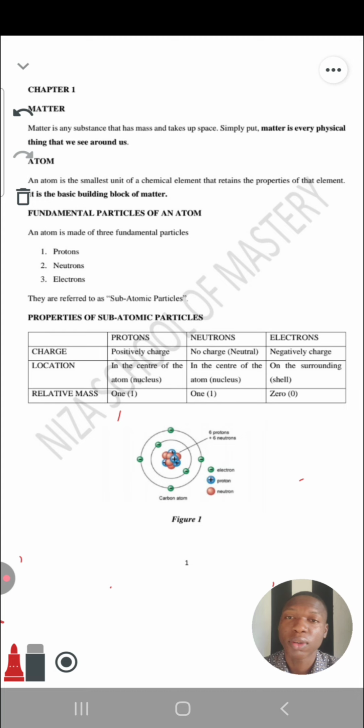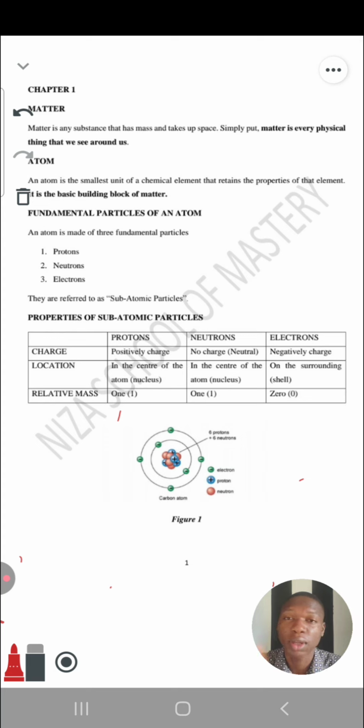So let's continue reading. Fundamental particles of an atom. An atom is made of three fundamental particles: one, protons; two, neutrons; and three, electrons. They are referred to as subatomic particles. So we told you an atom is the basic building block of every substance. So now we are studying atom. We are focusing now on atom. Is that okay? We are focusing on atom.